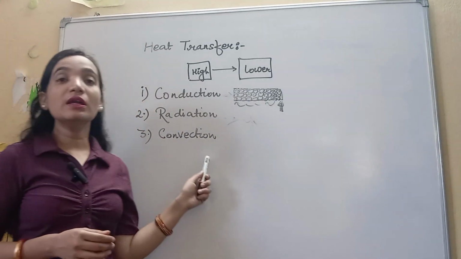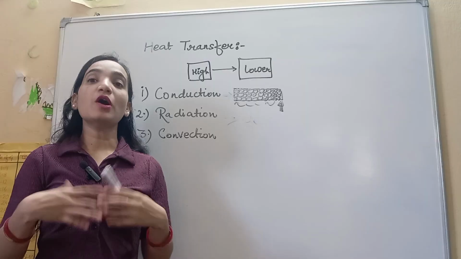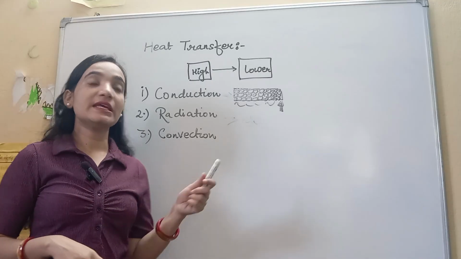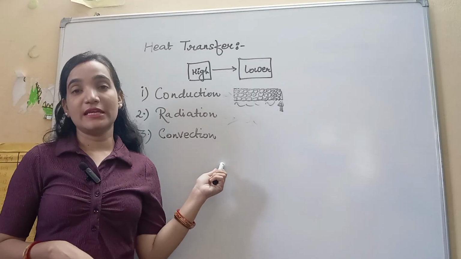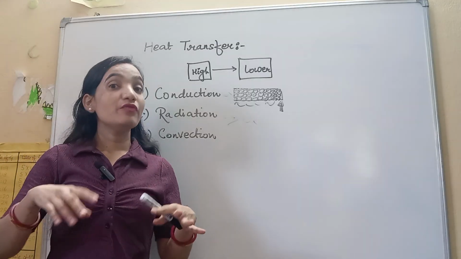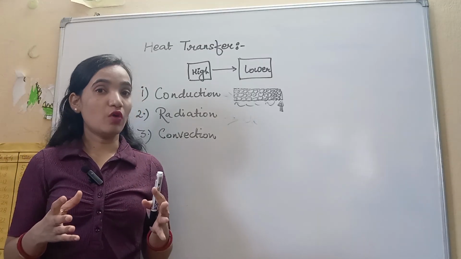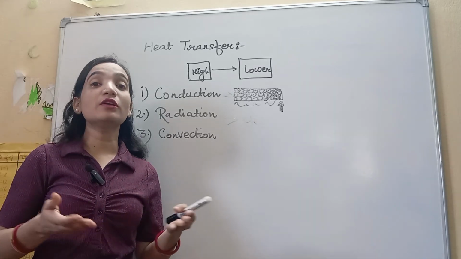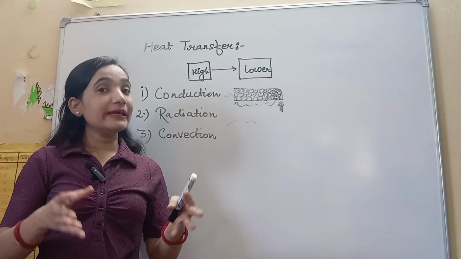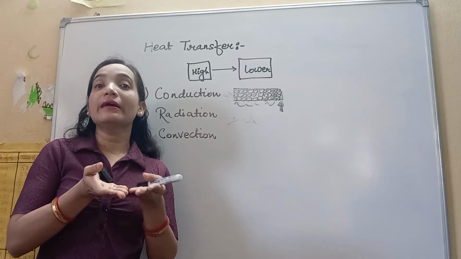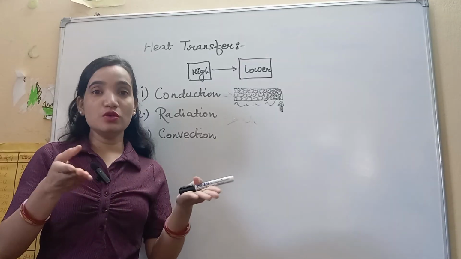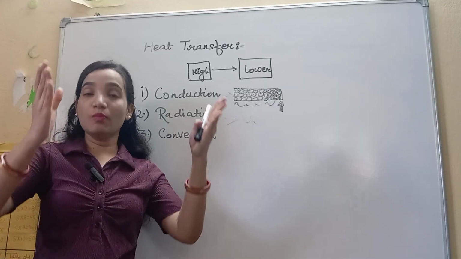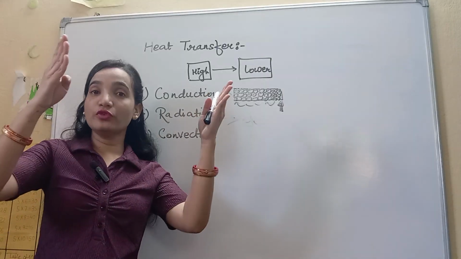The next one is called convection. In convection, the molecules are moving, as in liquid or gas. It can take place in liquid or in gas, like when we are heating or boiling water. We find that the lower part of the water gets heated first, gets energized, and moves to the upper part.